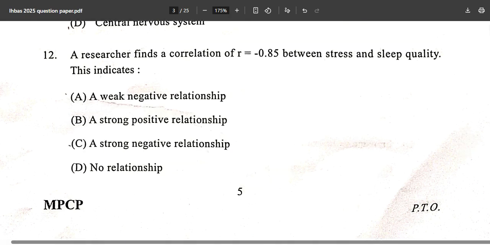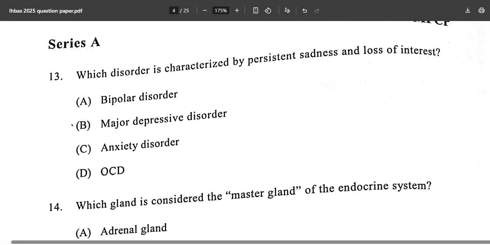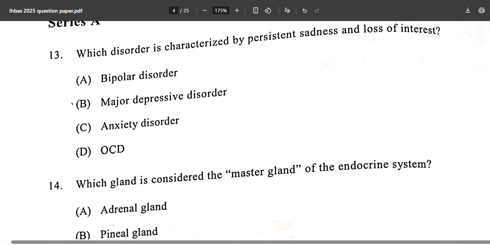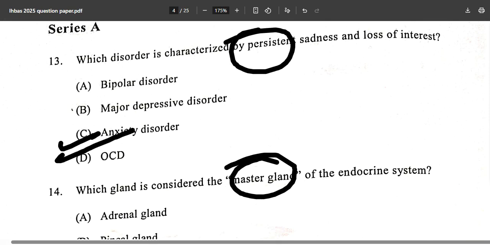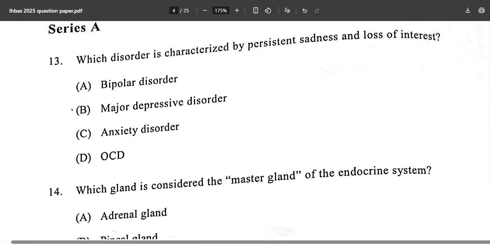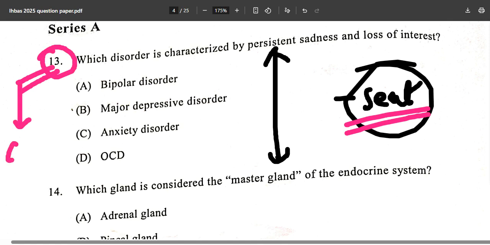Now, moving forward, the last question for today. If you have given the IHBAS 2025 paper and you have missed these questions, then you have made a blunder in your examination, which has cost you a seat for the entire year. You might be sitting for IHBAS next time. Why? Because this is a copy-pasted PYQ repeat. This is question number 13, make sure you comment down the correct answer.